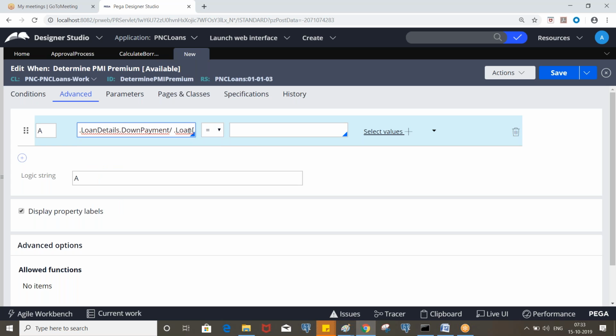Is it correct? Okay, less than 0.2. Okay, that means if it is written true, we need to calculate PMI premium. That means if this condition is satisfied.